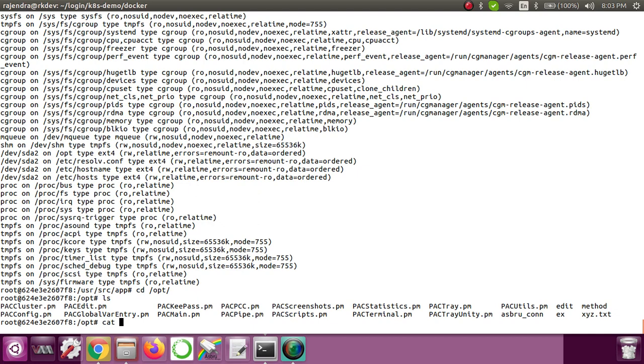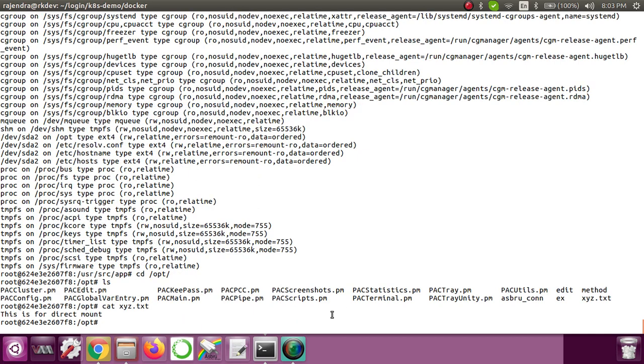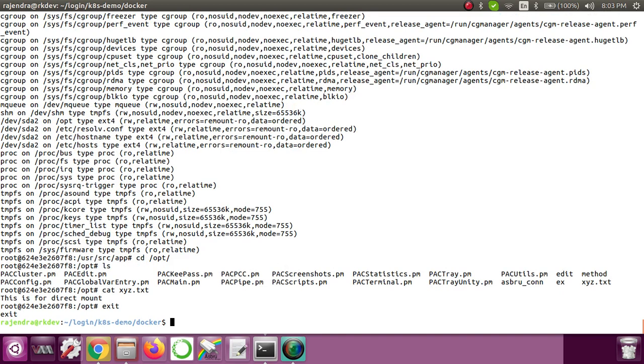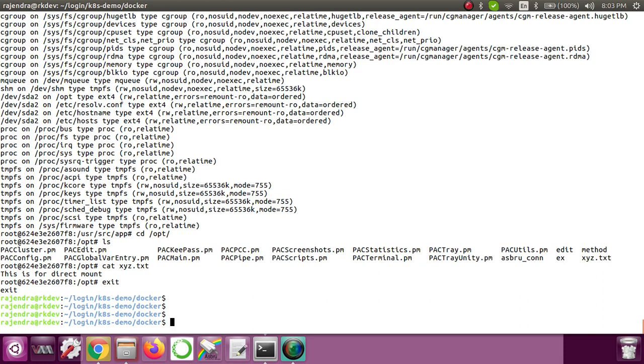So let me just show you this xyz.txt. You can see that this is for the direct mount. So you can see that even after creating a new container, if you mount that same file, you'll still see that the data is there. This is possible due to Docker volumes. This is how Docker volumes help to store the data.